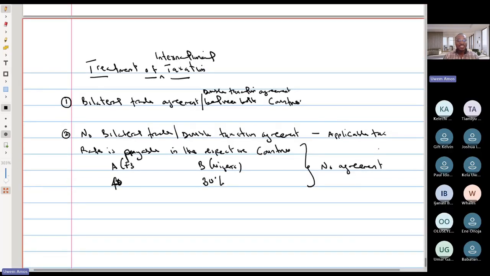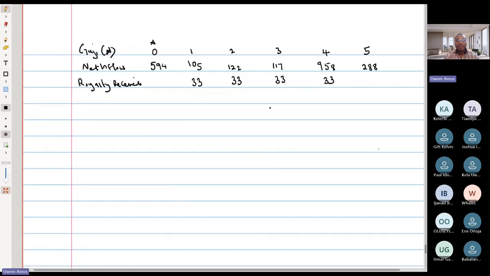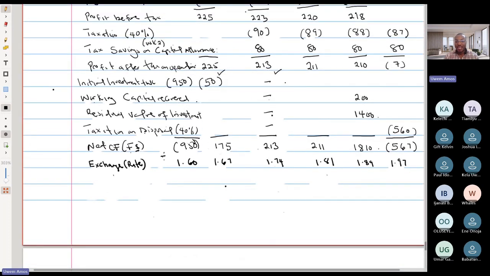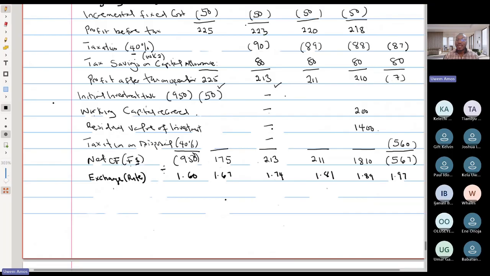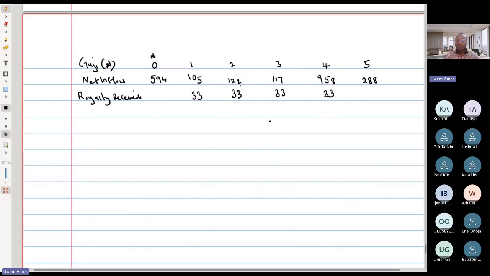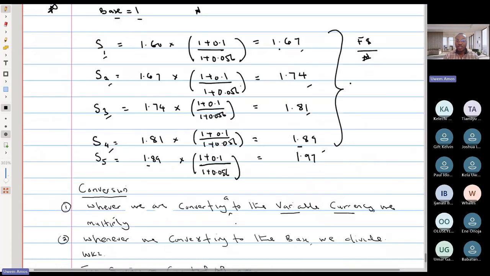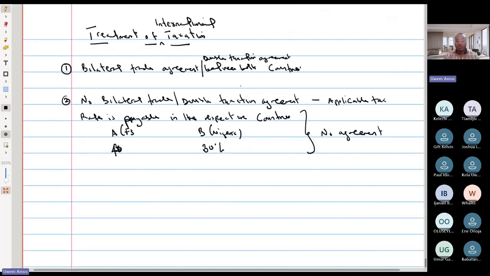Just like we charge tax of 40% on the money we made in the foreign investment, they will pay the 40% there, and then whatever money they repatriate to the home country, which is these Naira values, when the money gets to the home country, they would pay 30% tax on it.